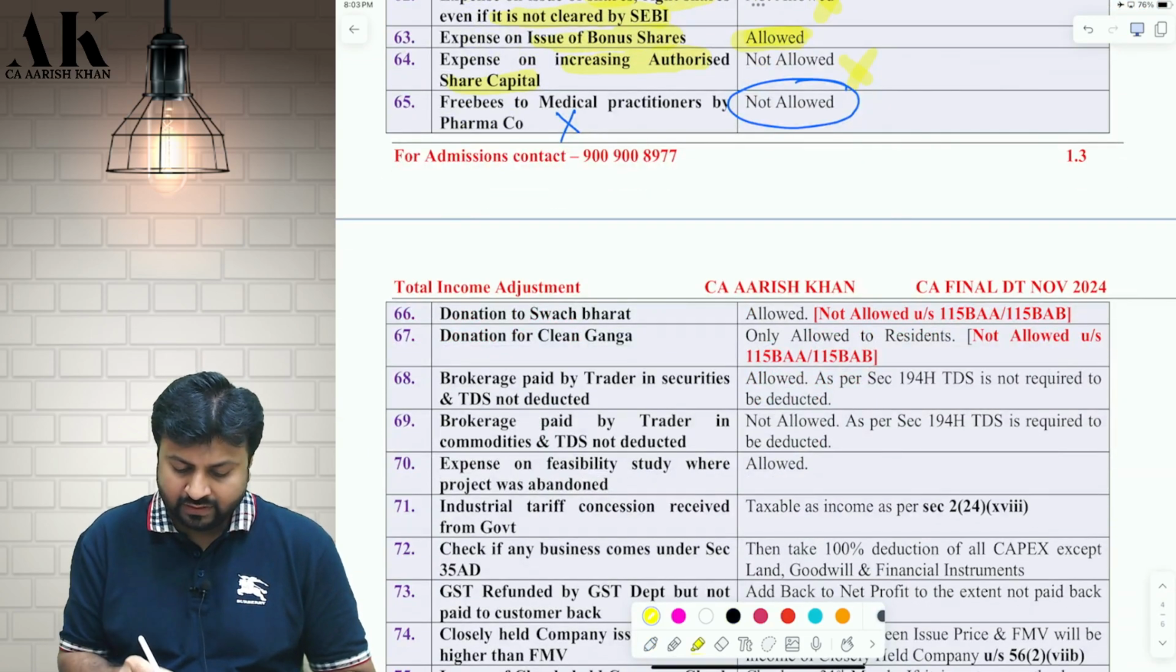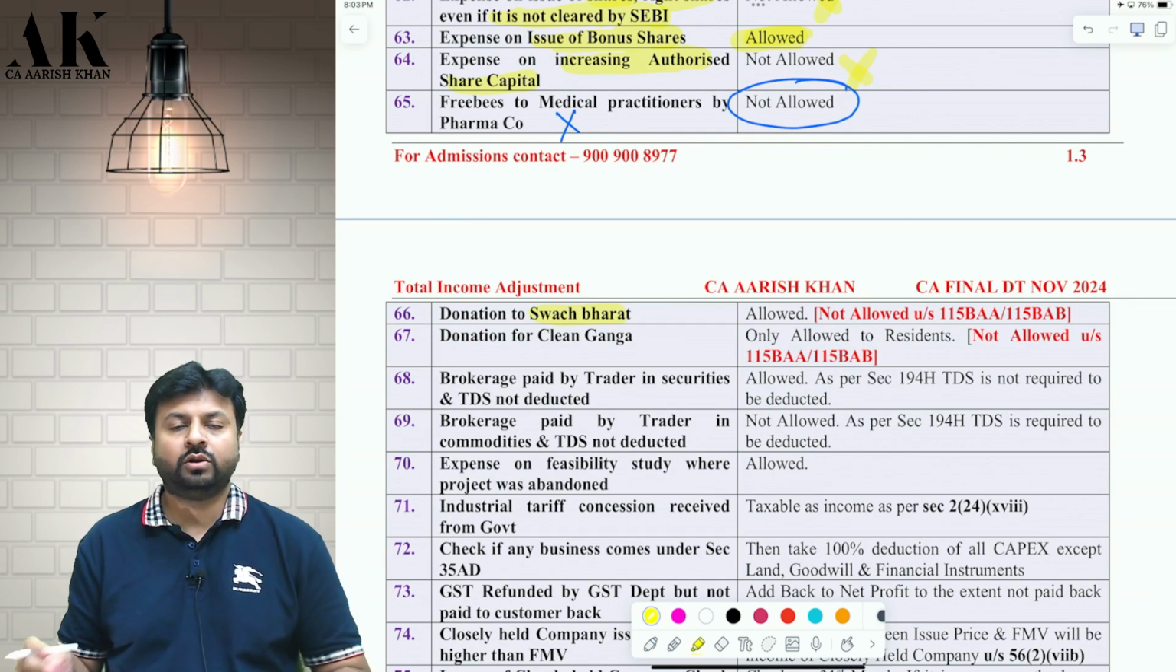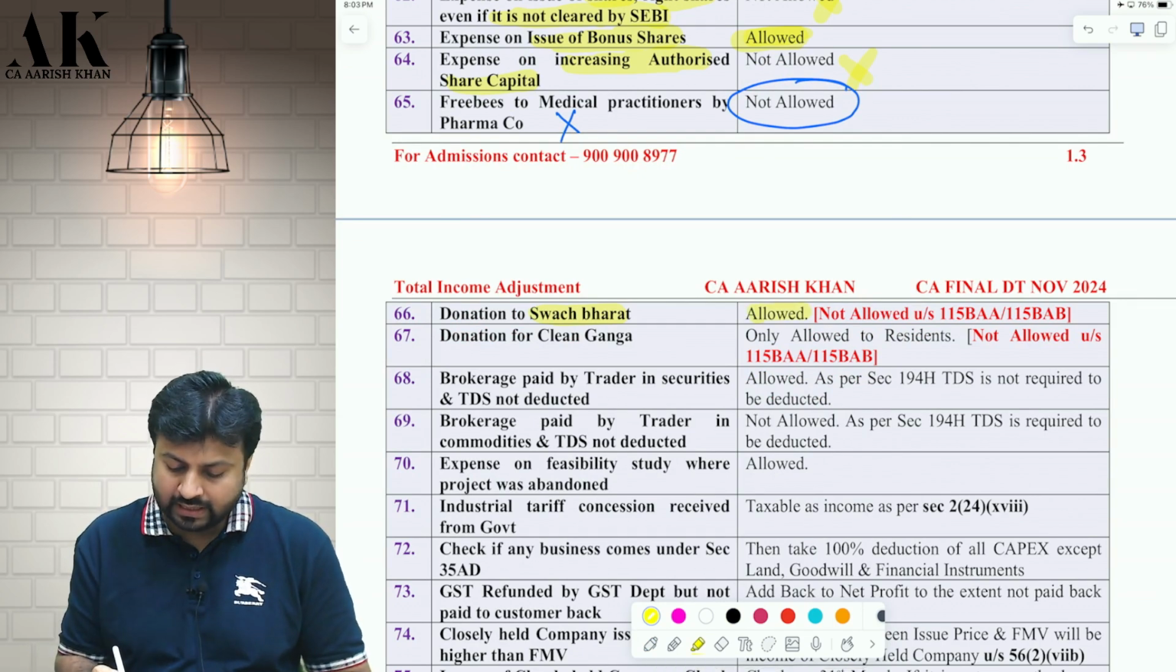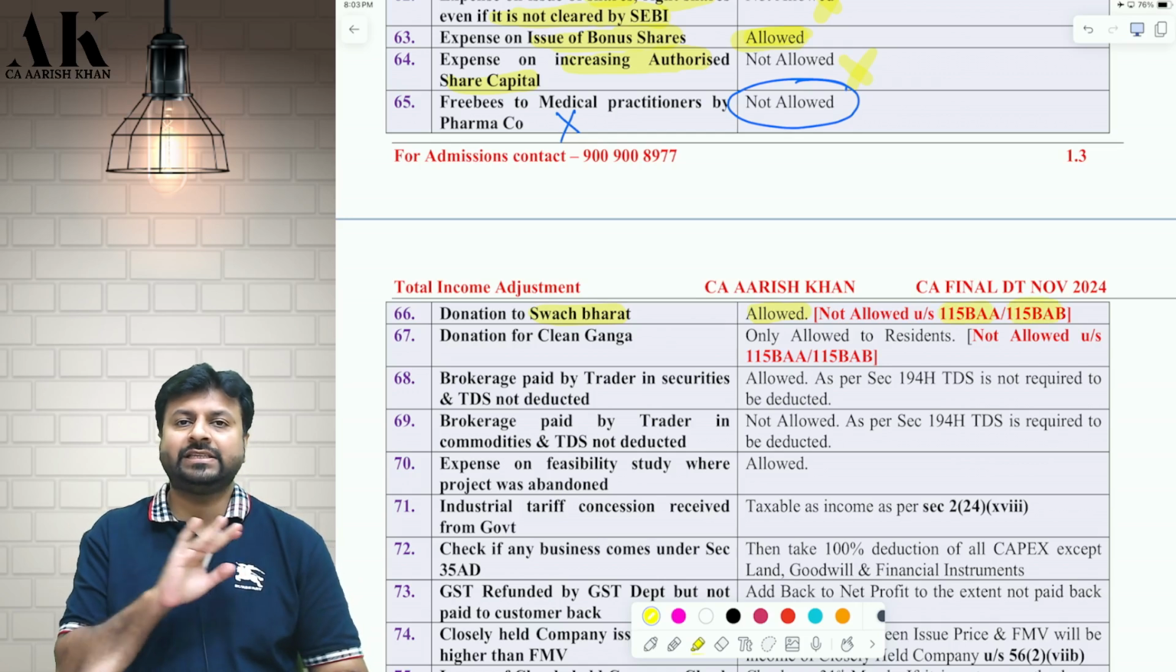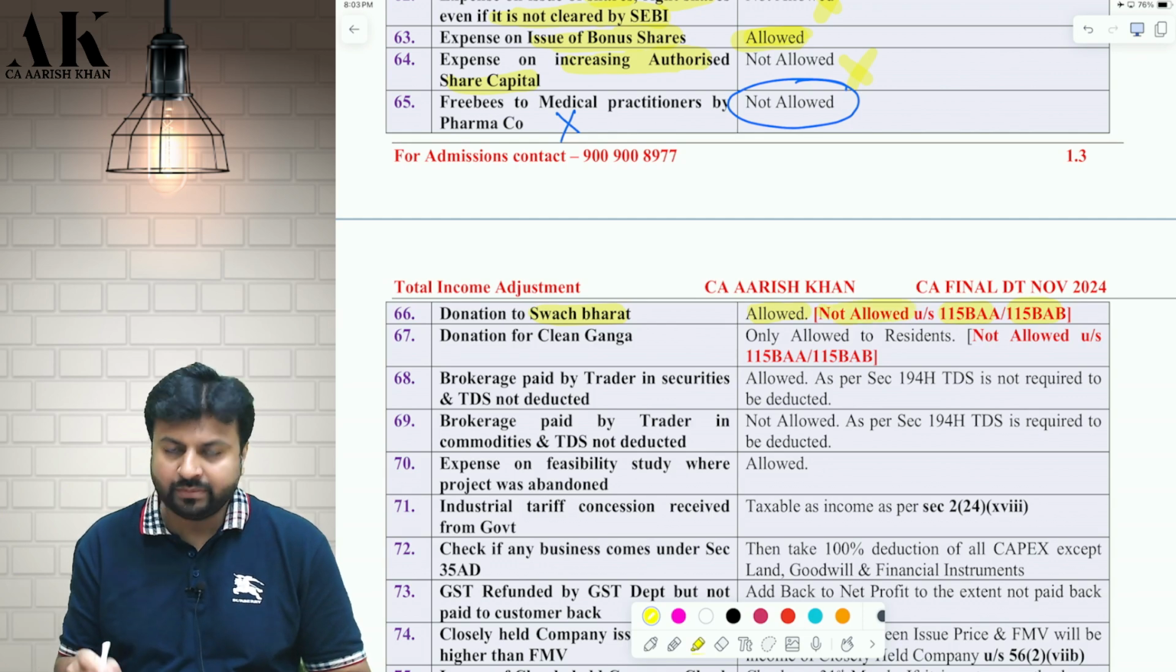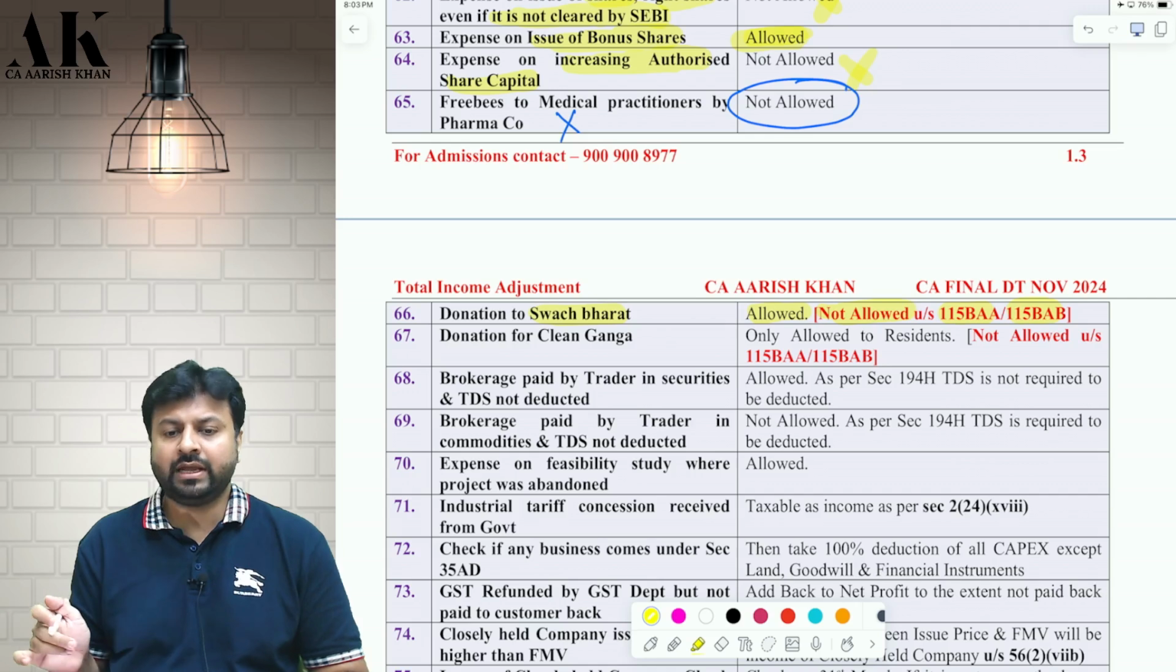Similarly, if you give donation to Swachh Bharat Abhiyan, it is allowed under the normal regime, but under 115BAA and BAB, 80G deduction is not allowed. Therefore, even this will not be allowed under 115BAA and BAB.